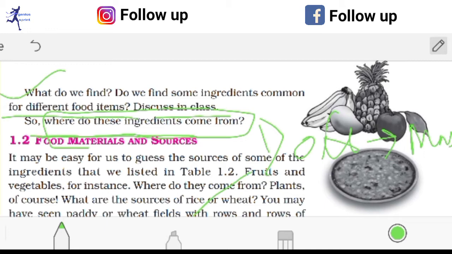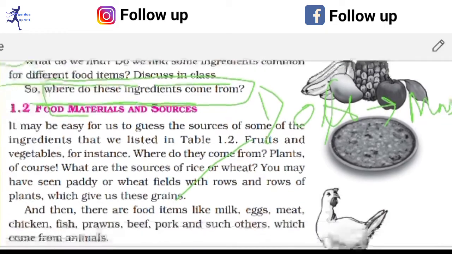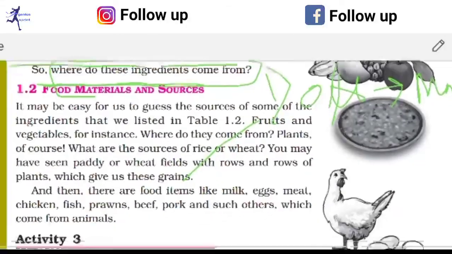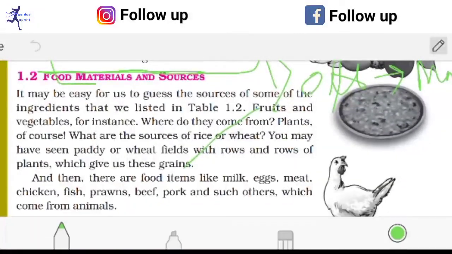Okay, so food materials and the sources we will discuss. It may be easy for us to guess the source of some of the ingredients that we listed in this table 1.2. That means in table 1.2 we have shown different food items, and the sources of these food items we can easily guess.